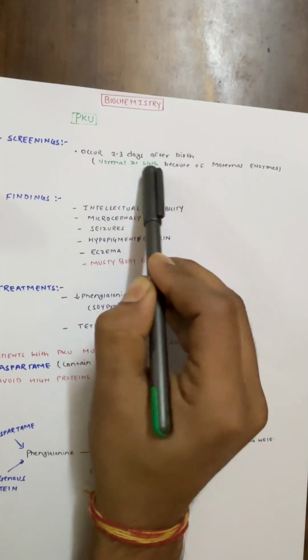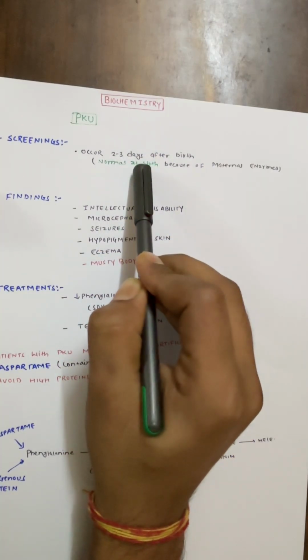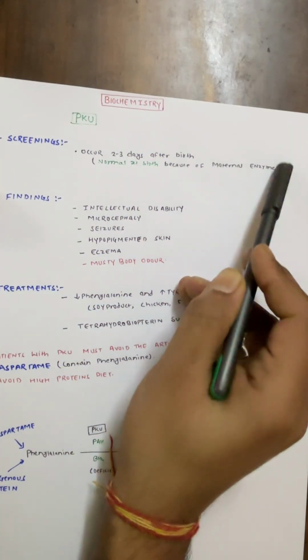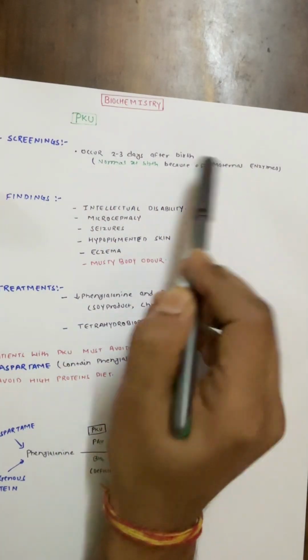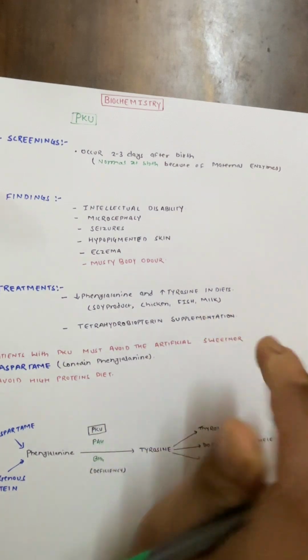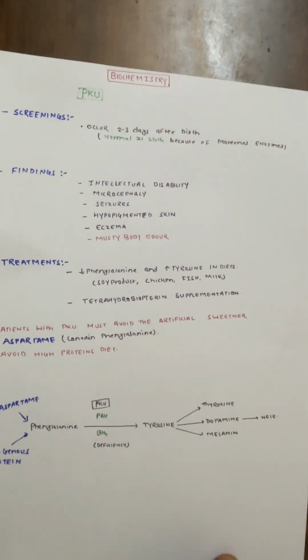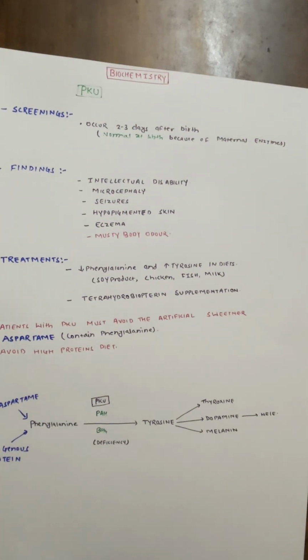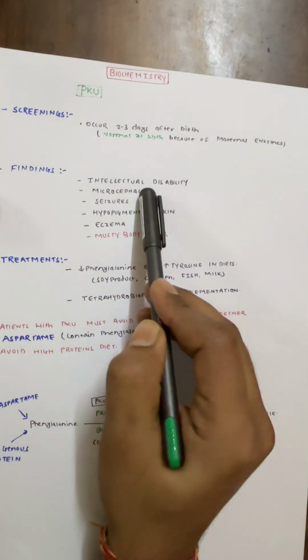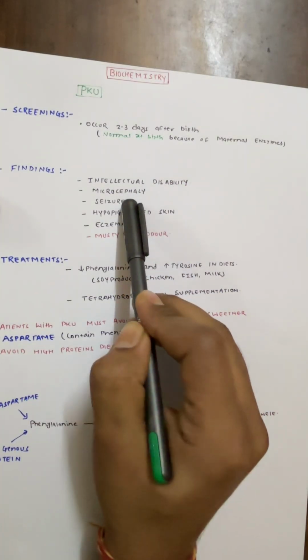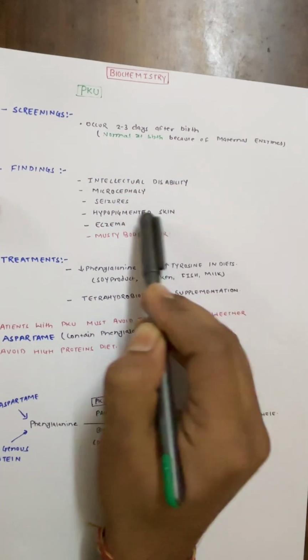Why? Because the baby will appear normal at birth because of the maternal enzyme. The maternal enzyme will work and we will not find the deficiency of that enzyme, so we do the screening 2 to 3 days after birth. Now what will be the findings in the baby? The child will have intellectual disability, microcephaly, seizures, and hypopigmented skin.